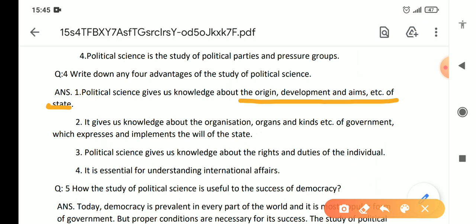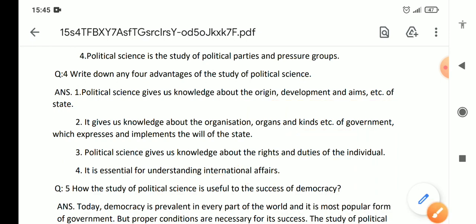Number two, it gives knowledge about the government, kinds of government. And number three, it gives us knowledge about the rights and duties of an individual. And number four, it makes us understand international affairs. So these are the four points, the answer to write down the four advantages of the study of political science.